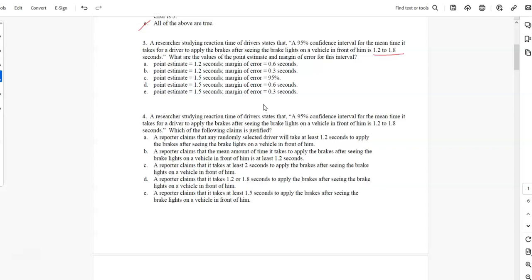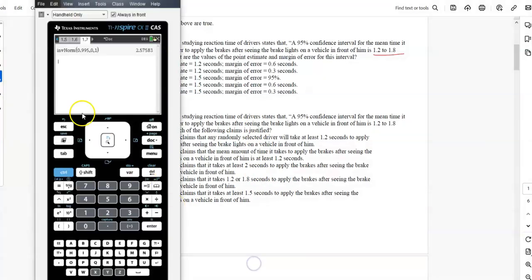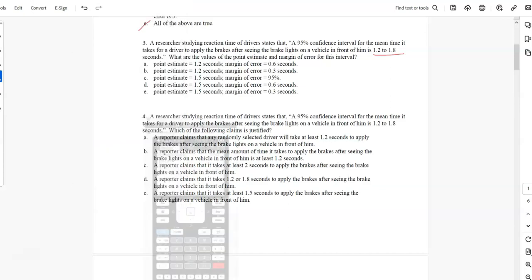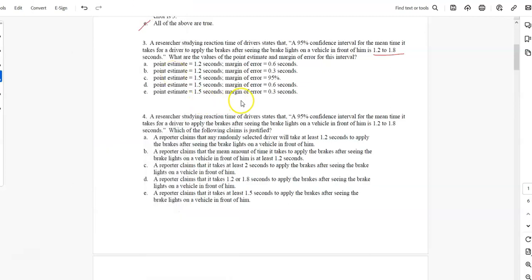You can add those up and divide by 2, on a calculator or in your head: 1.2 plus 1.8 divided by 2. That's your point estimate. Then do that number minus one of the ends, and 0.3 would be your margin of error. So 1.5, margin of error 0.3.